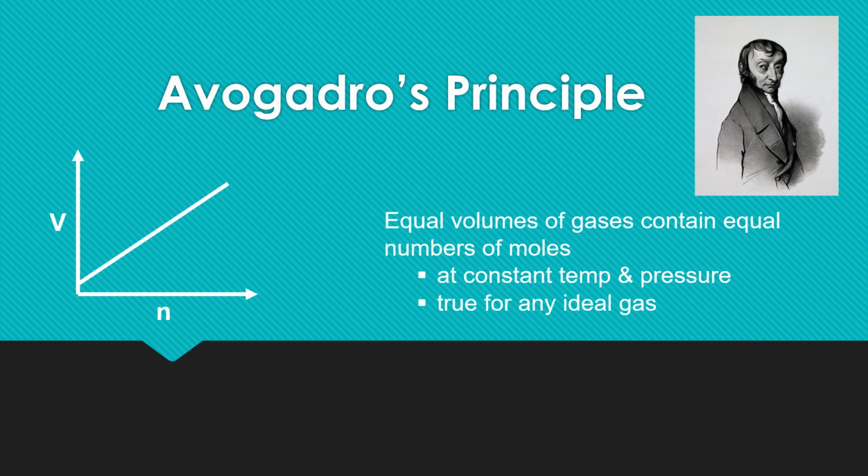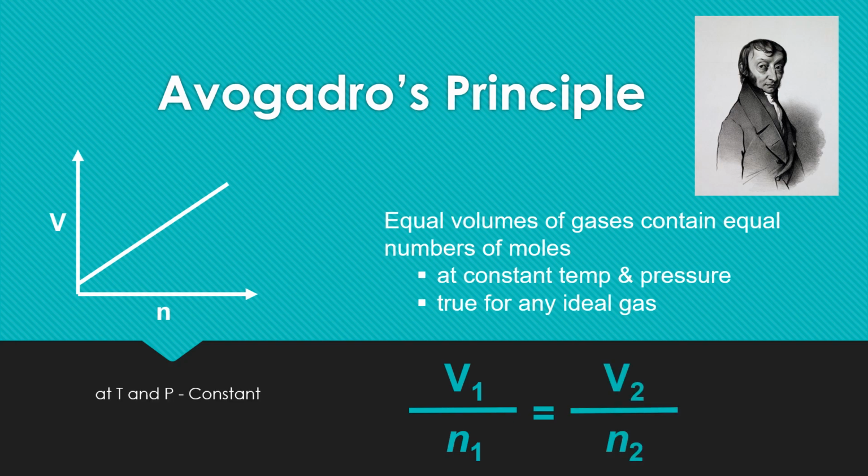Avogadro's principle deals with the volume and the number of moles of gas at constant temperature and pressure, and it is true only for ideal gases. It can be expressed using this equation: at constant temperature and pressure, V1 and n1 at one condition. If you change the number of moles to n2, the volume of the gas will change to V2, as shown in this equation.